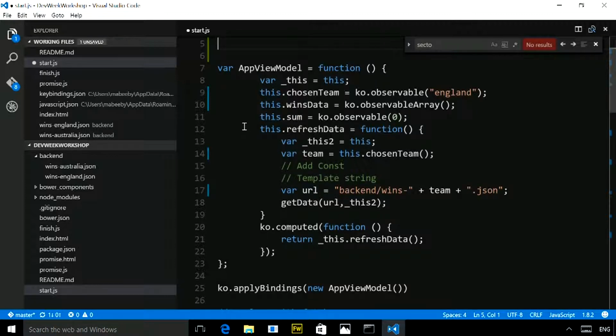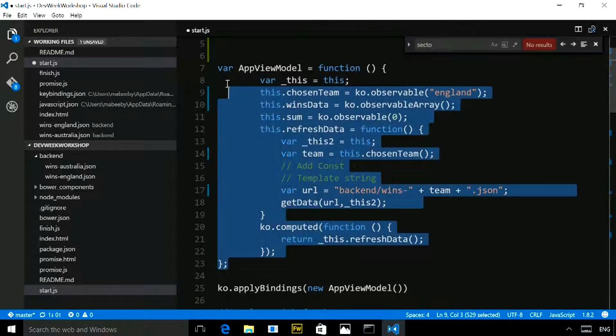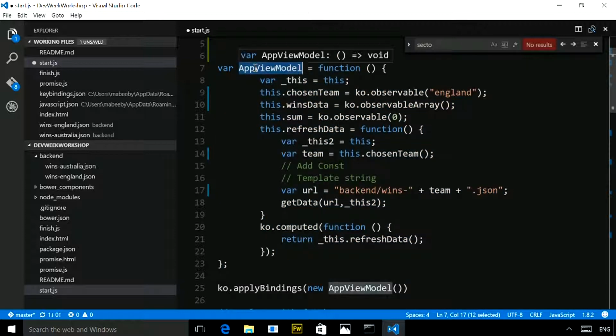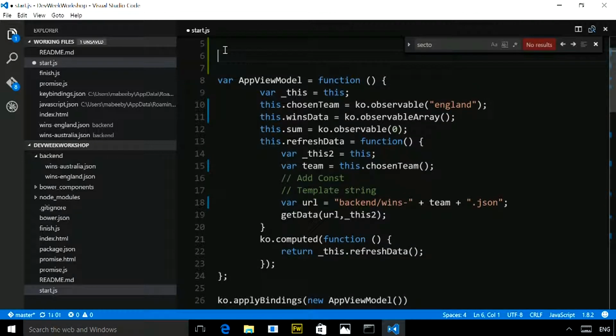Okay. Now this is what, in regular JavaScript, this view model might look like. Right, okay. So we have a little variable called viewModel, and it creates an anonymous function. And then that anonymous function sets up properties, has some functions on it. And then we say ko.applyBindings, and we create a new one of these viewModels. Okay. Now this is fine, but this is a perfect example where the syntax doesn't, for me at least, really represent creating a class. Yeah. But it looks a bit like a class. Yeah. So wouldn't it be better if we could create a class? Well, in ECMA 2015, we can.